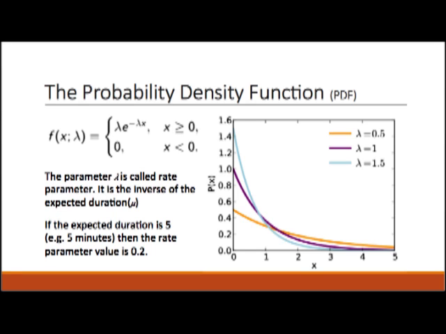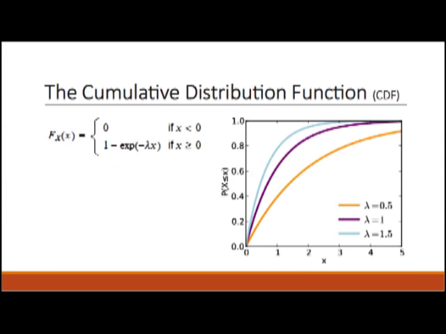The cumulative distribution function of the exponential distribution is equal to 1 minus e to the power negative lambda x when x is greater than or equal to 0, otherwise it is equal to 0. This is the proof of the CDF.